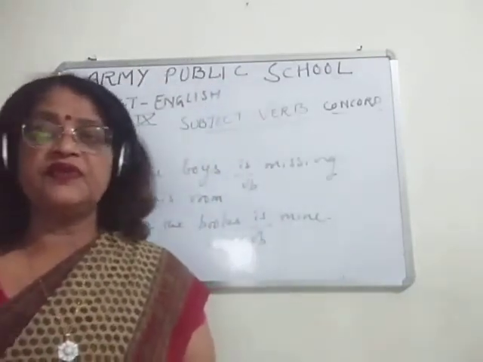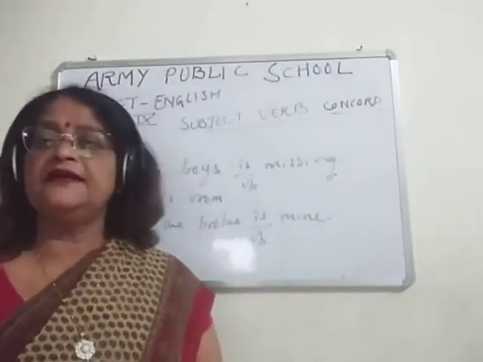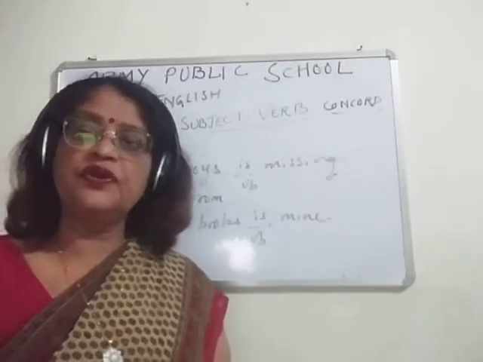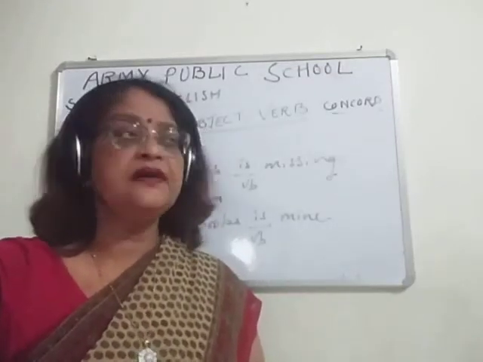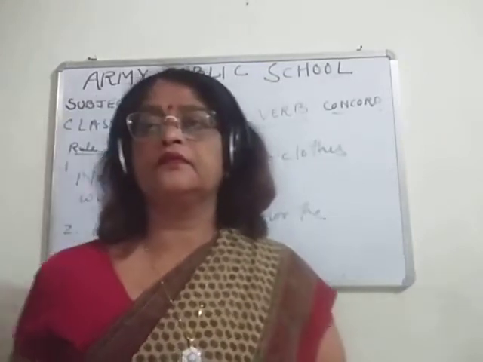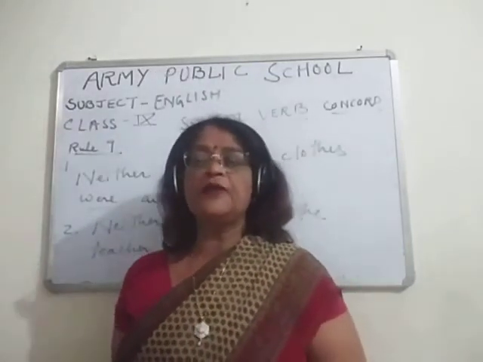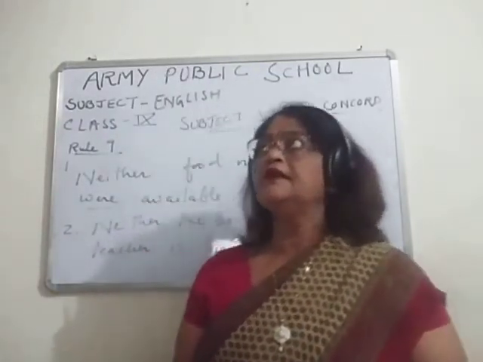Now we will come to rule number 9. What is rule number 9?